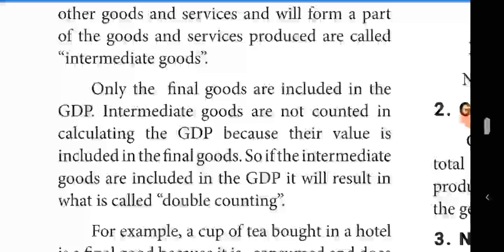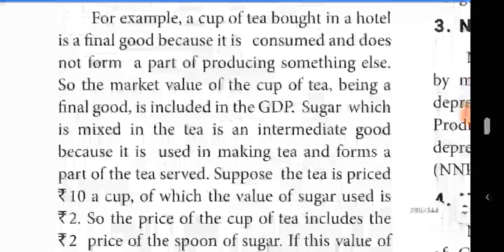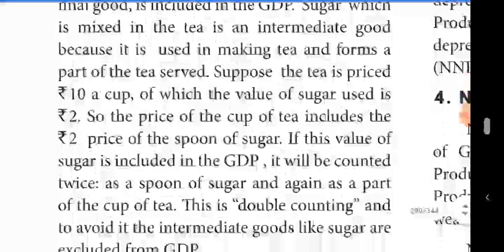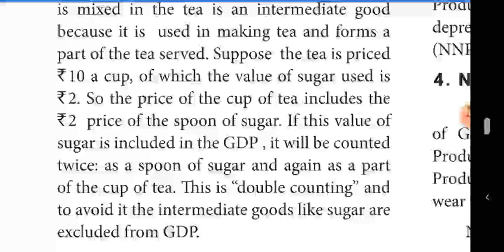So that intermediate goods are not added in the GDP. For example, a cup of tea. If you want to buy one tea, the total amount is 10 rupees. If you go to a hotel and ask for one tea, they will give the bill. They won't put the bill as tea amount, sugar 2 rupees, tea powder 2 rupees, milk 6 rupees. Likewise, they won't put the bill. The final amount is 10 rupees, one tea 10 rupees. Likewise, they put the bill.